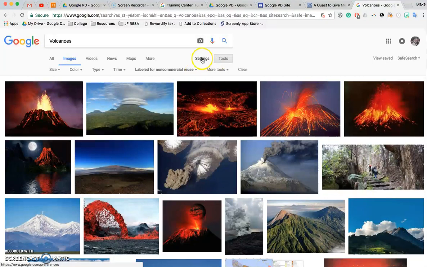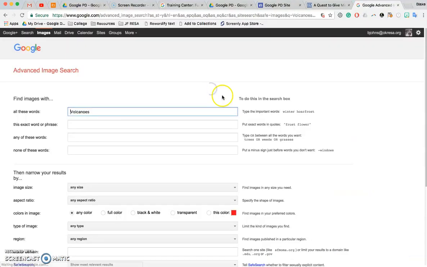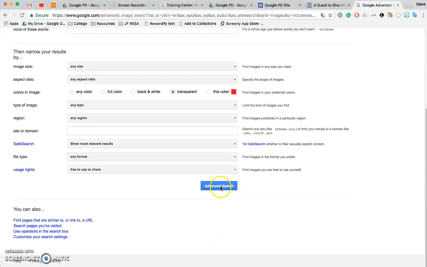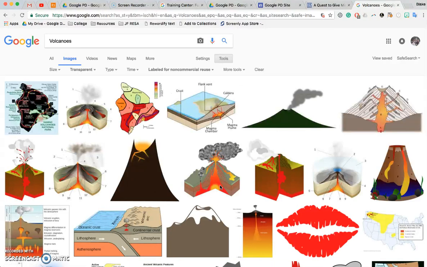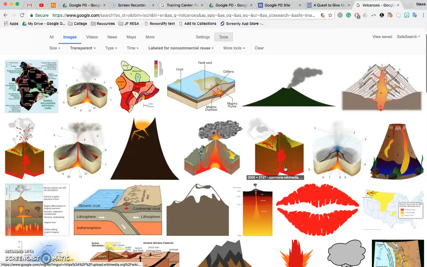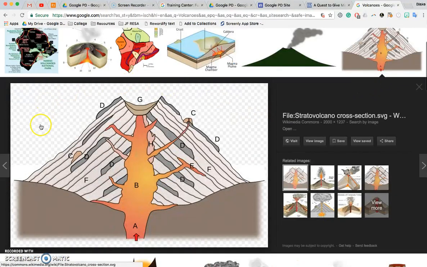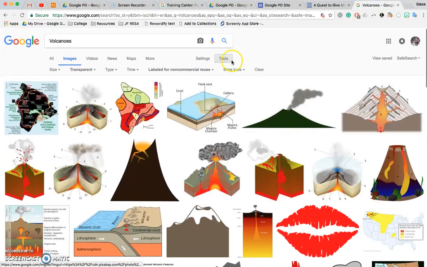Another thing that you can do in the advanced search with them particularly is you can actually say, black and white, transparent. I don't know why you'd want transparent except for the fact of overlaying it on images or other images. So to show you what that means is, if I click on this, you'll see it has a transparent background. That just kind of keeps you from having to deal with those kind of things.